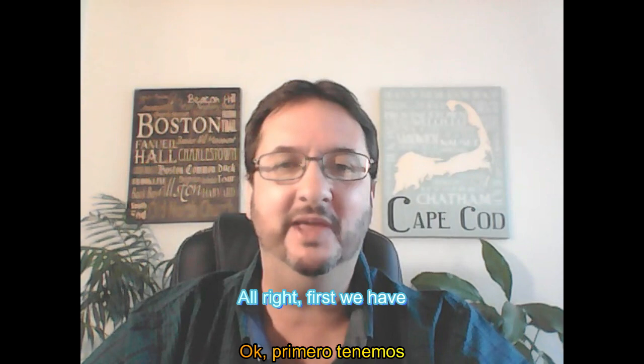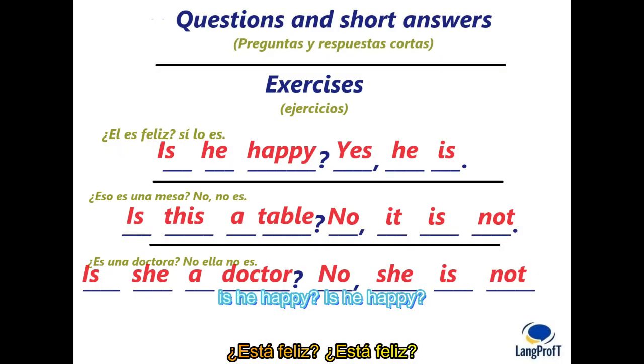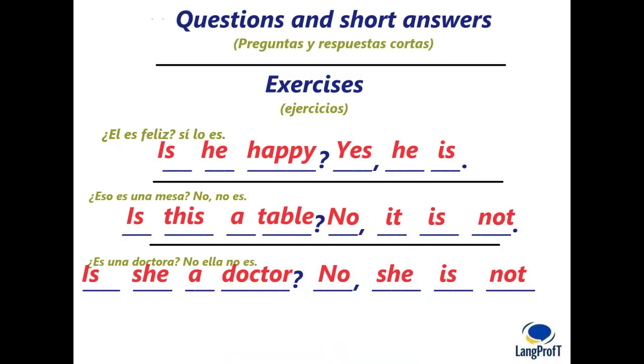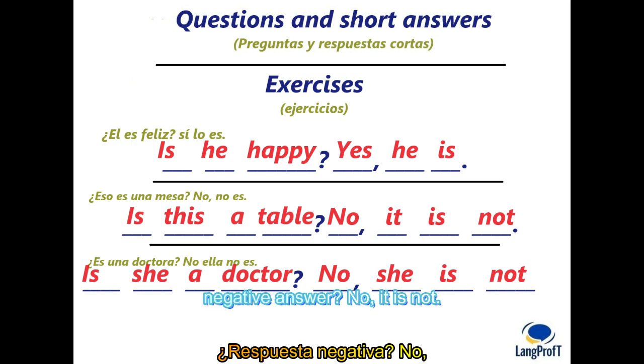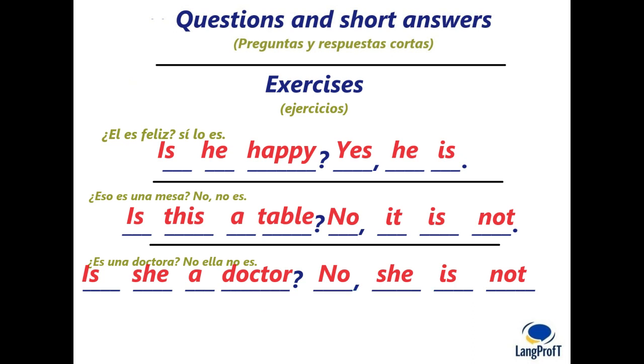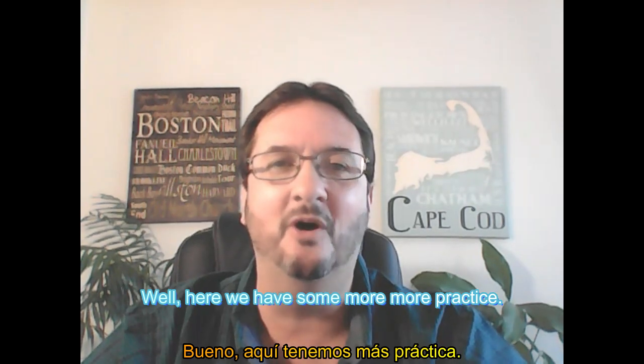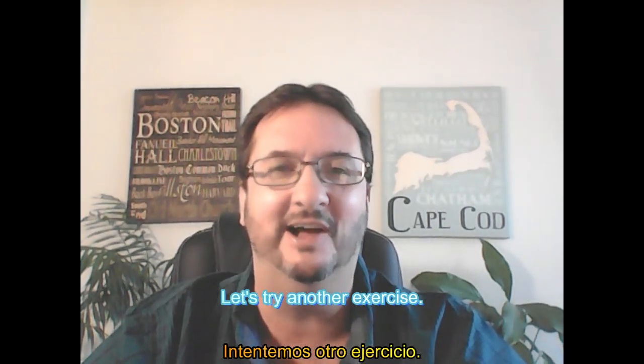First we have, is he happy? And the affirmative answer: yes, he is. Next, is this a table? Negative answer: no, it is not. Next, is she a doctor? Answer: no, she is not. Here we have some more practice. Let's try another exercise.